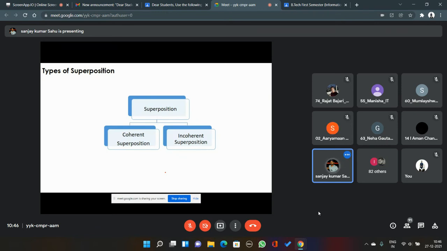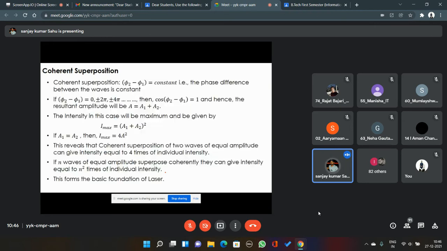If they are not equal, whatever their phase difference may be, they can never be made coherent. Now let's discuss these two kinds of superposition in detail. Coherent superposition is a kind of superposition when the phase difference phi 2 minus phi 1 remains constant over position and time.